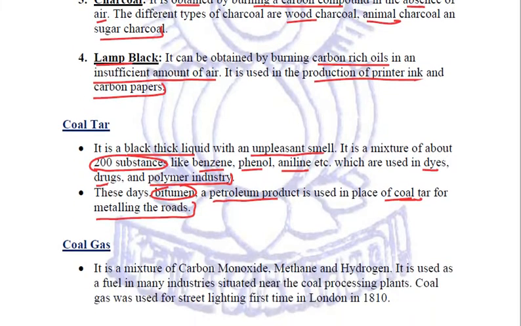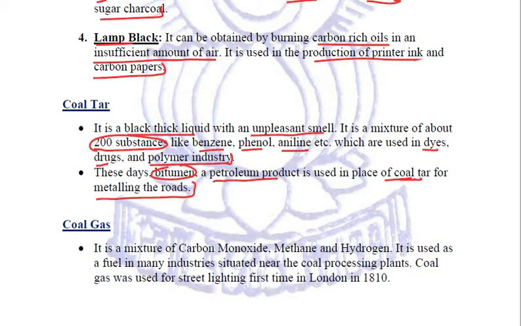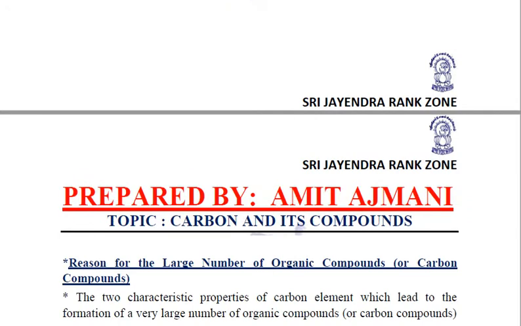Next, we need to have a basic idea about coal gas. This coal gas is a mixture of carbon monoxide, methane, and hydrogen. And this coal gas is used as a fuel in many industries which are normally situated near the coal processing plants. This coal gas, just for your knowledge, was used first for street lighting in London in 1810. Long time back, more than 200 years back, right?